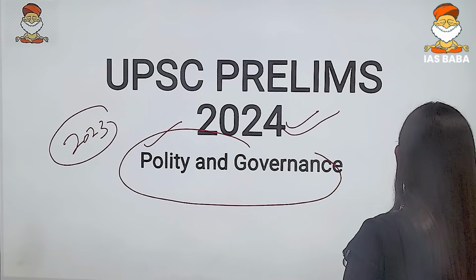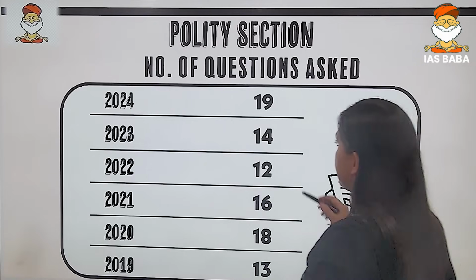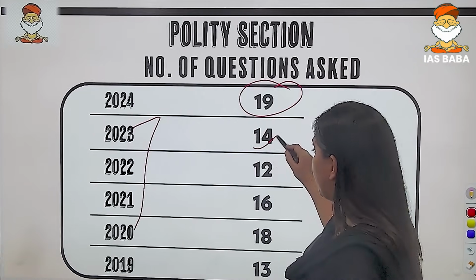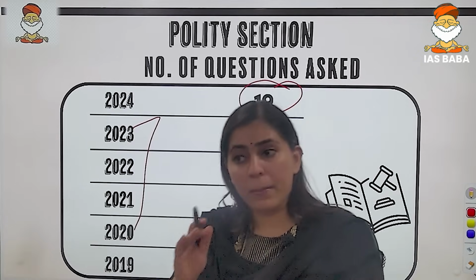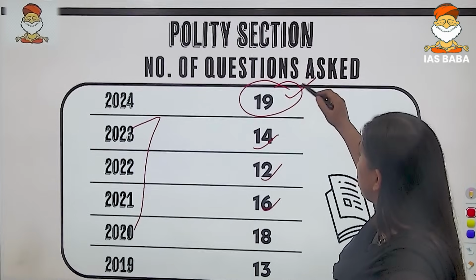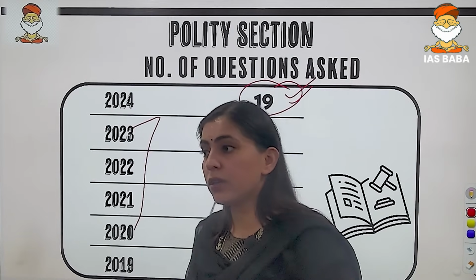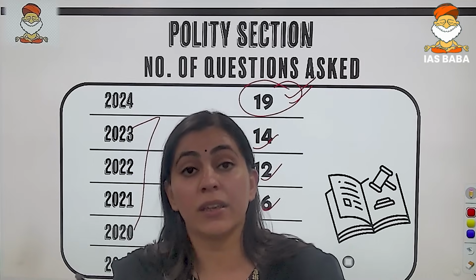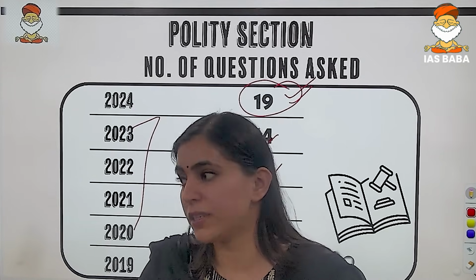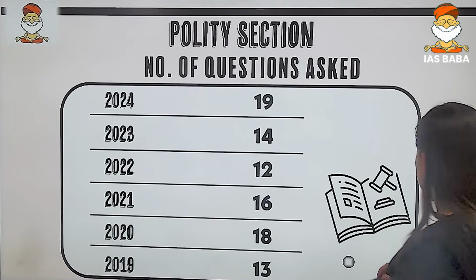Not only this, the weightage of questions has also been increased, that is to 19. In the previous years, it was somewhere around 14, 12, 16, somewhere around 15 plus minus 1. But this time, the questions from the polity and governance section have increased to 19. So this also gives you an edge that polity is a very, very important subject and you need to have conceptual clarity over this particular subject. So let's start the discussion, right?